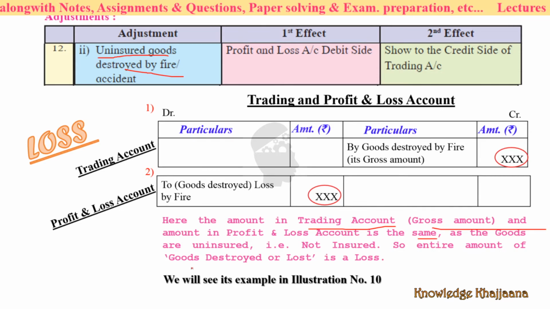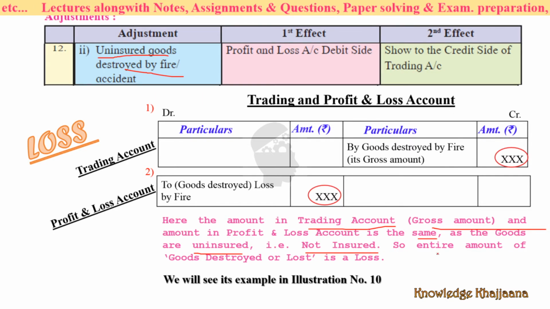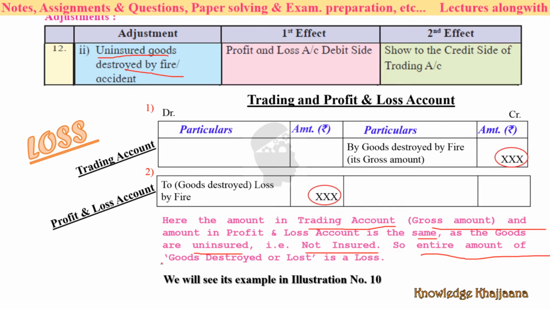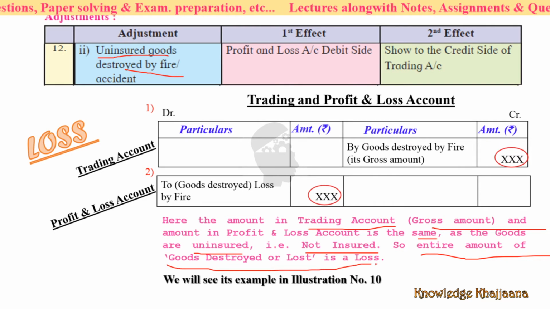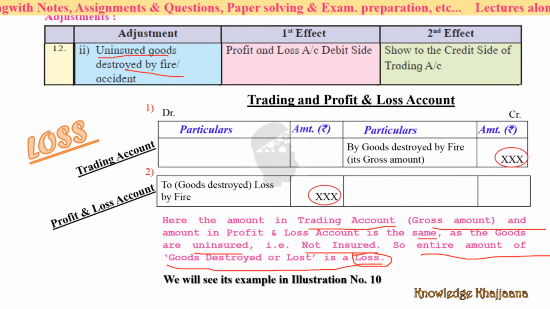Why? As the goods are uninsured, the entire amount of goods destroyed or lost is a loss only. You hadn't taken any insurance for the goods in your factory which got burnt by fire.